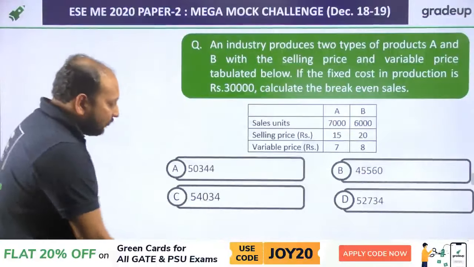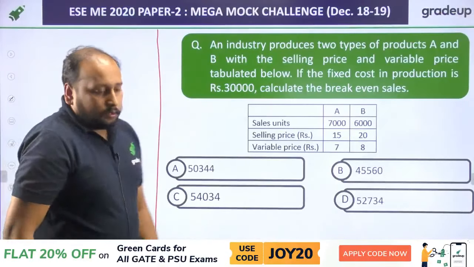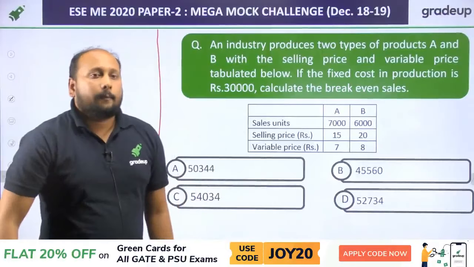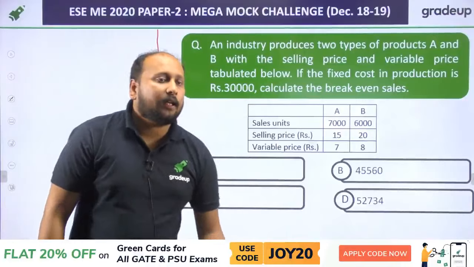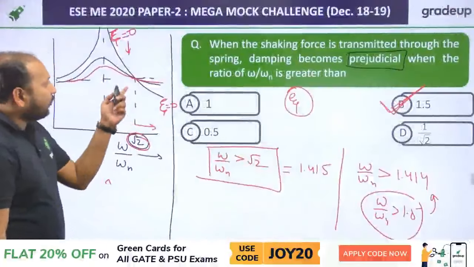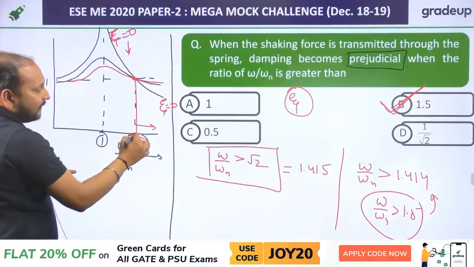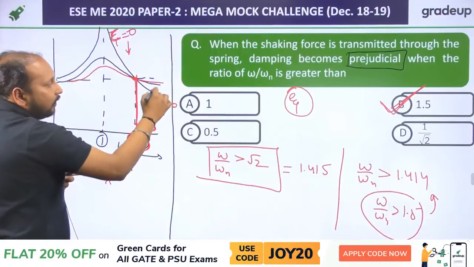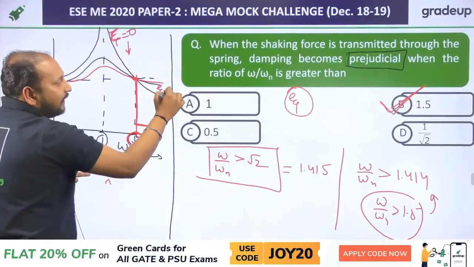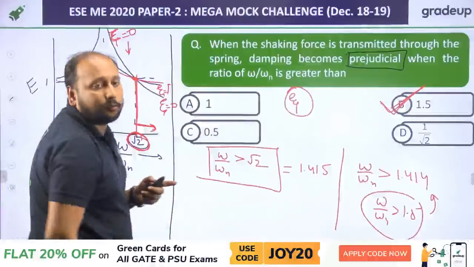Now this question is from industrial engineering, from break-even analysis. Many of the students, what is your doubt, Jahangir? Still not clear? No, you have to see this curve. If you are going with this curve, after this root 2 value, your damping factor is constantly increasing. So that means we are having a detrimental effect. So your correct answer is option B.